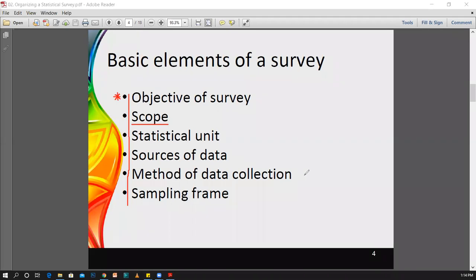It is because if you think about this point, you may know about several data collection methods. Therefore, each and every data collection method will not be appropriate for each and every survey. Therefore, for a given survey, there should be a specific method for data collection. So we have to pay attention to all of these elements if we are going to conduct any survey.